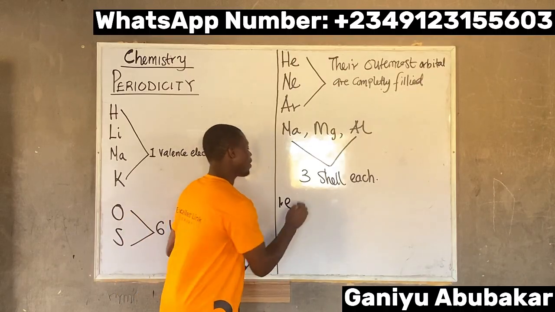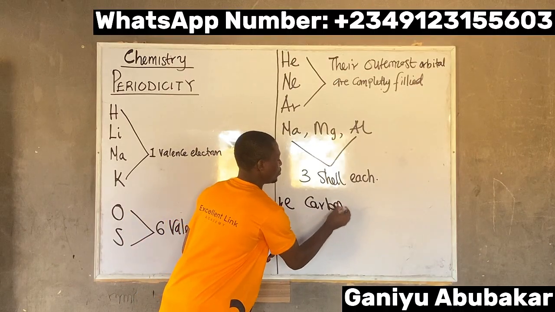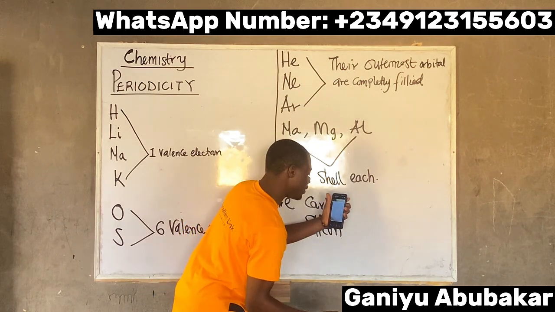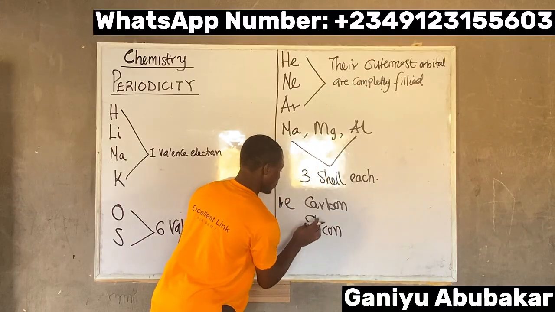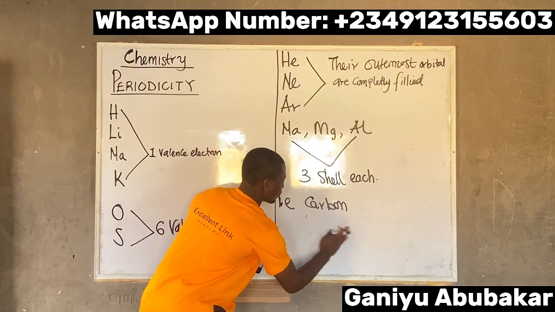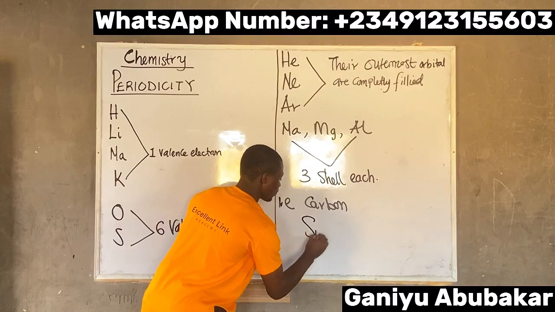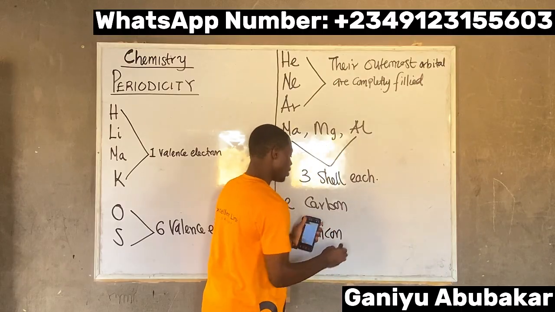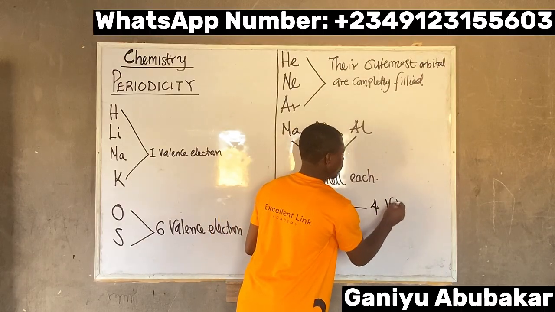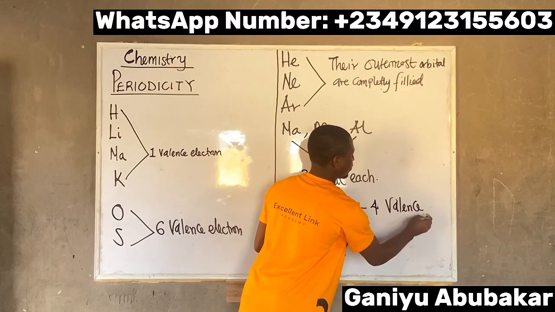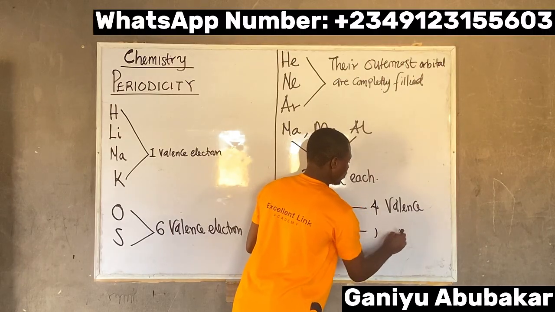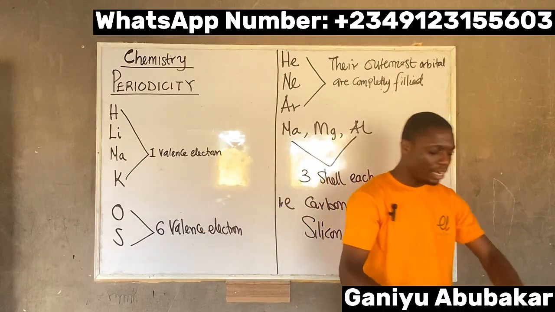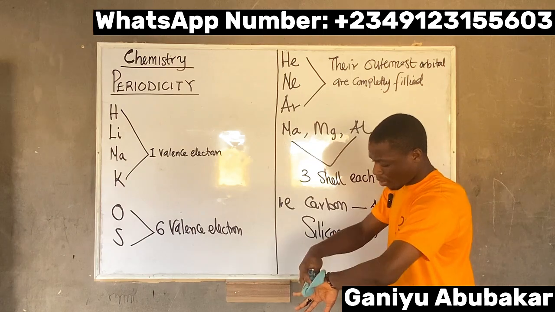That is, if you observe carbon and silicon, they both possess four valence electrons.